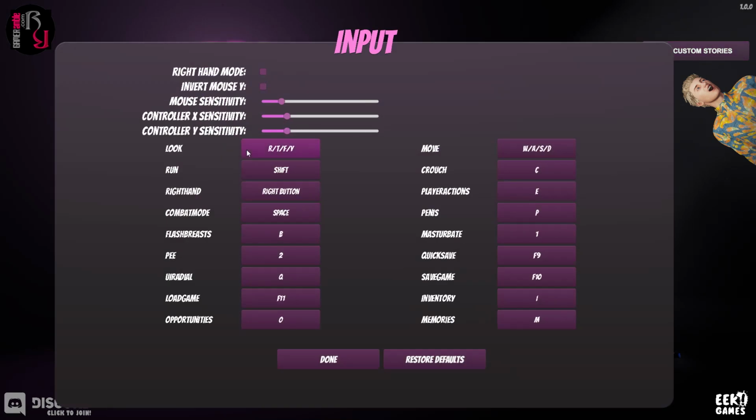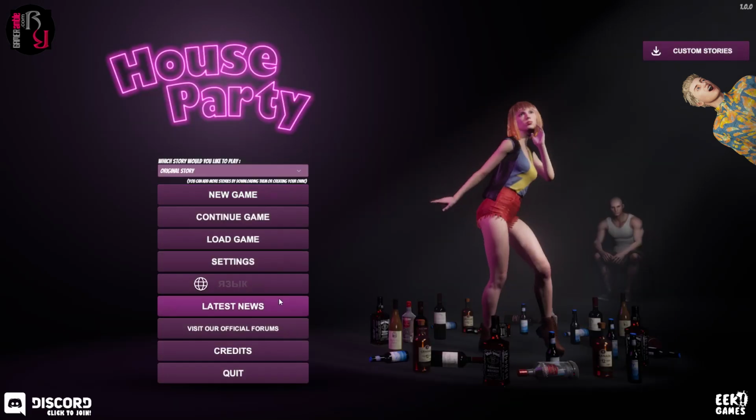Input configuration, can look around, run. I've got a button for the right hand and a flash press button. I think the game does have a B button, is very important. Nice. The game does have a female protagonist now as well, now that it's out of early access, so you have choices. Okay. Cool. There's some very dodgy stuff over here.